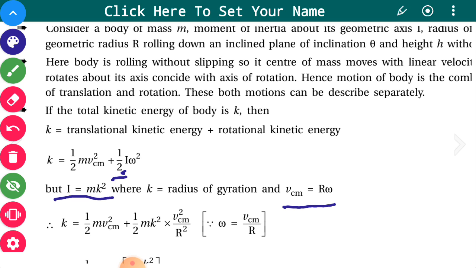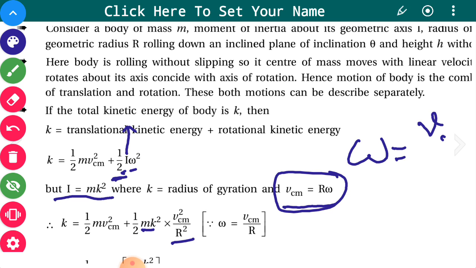From this we can say omega is equal to VCM upon r, so instead of omega we write VCM upon r, and its square gives VCM square upon r square. Here we are not changing anything, it is kept as 1/2 m VCM square.